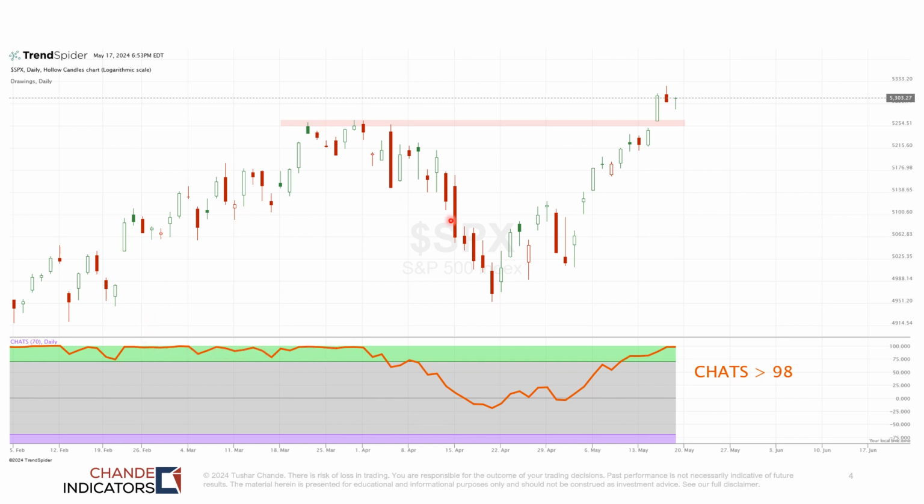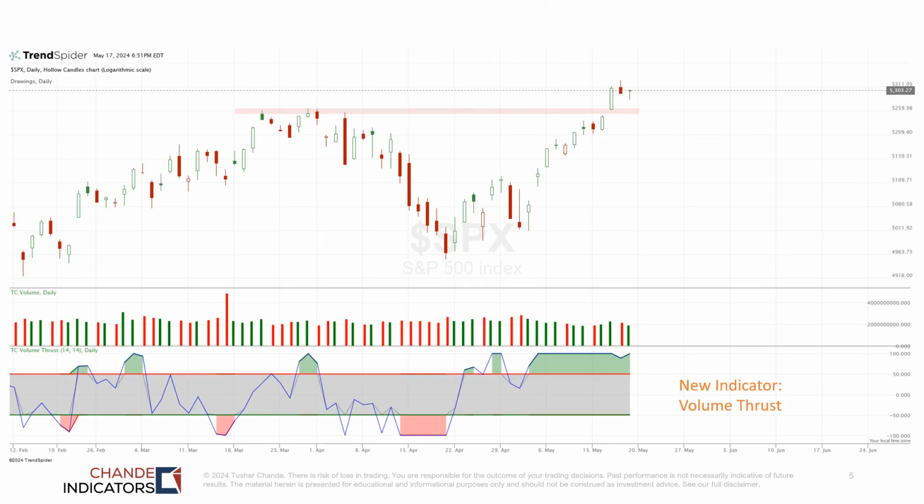So on this slide, we're trying to understand what volume is doing during this breakout. The top panel is the S&P 500 daily data. The middle panel is volume with green bars for closes above the previous close and red bars for closes below the previous close. And then the bottom panel is a volume thrust indicator. I really had to develop my own because I couldn't find the usual ones that I like, money flow or MFI, or money flow index.